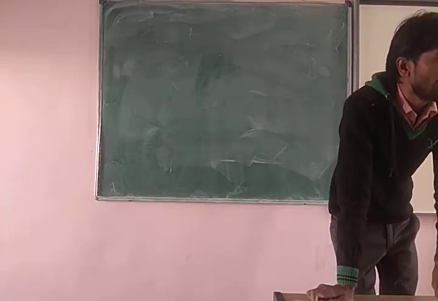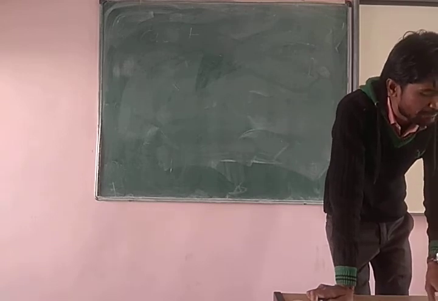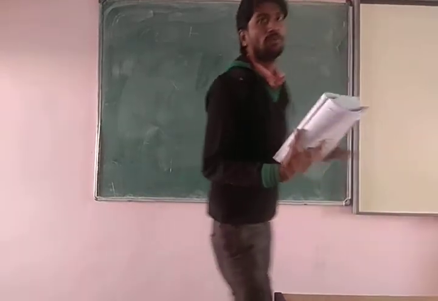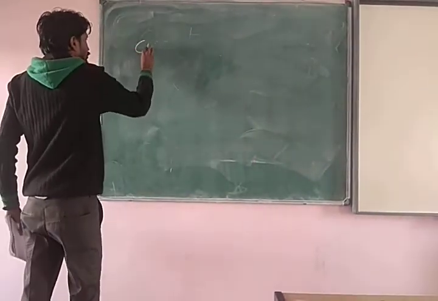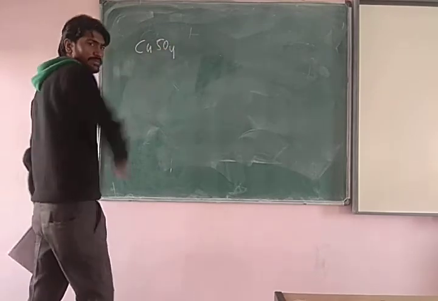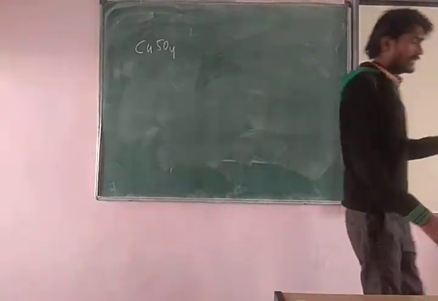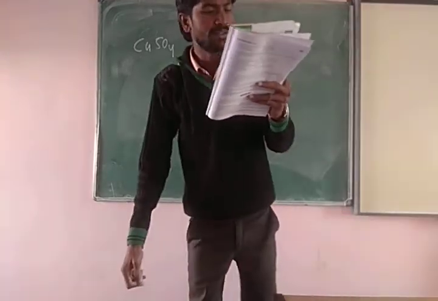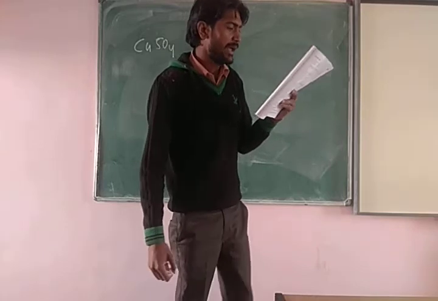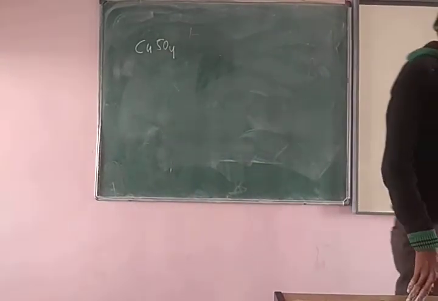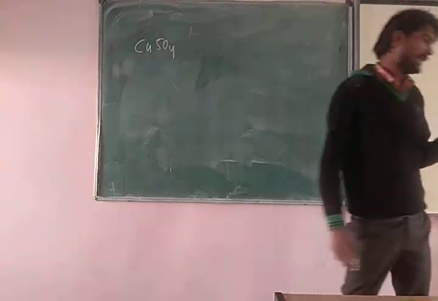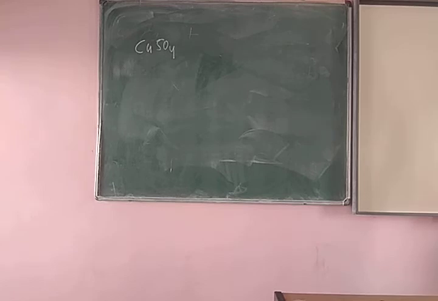He is asking, when hydrogen sulfide gas is passed through a blue copper sulfate, what is the formula of copper sulfate? CuSO4. That is the blue copper sulfate. Then after that a black precipitate of copper sulfide is obtained and the sulfuric acid so formed remains in the solution. It means, look, for that question you have to open the NCERT book. Now in NCERT chapter number 1 there is a question.